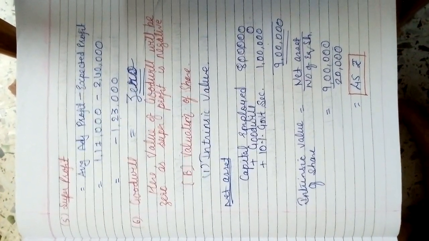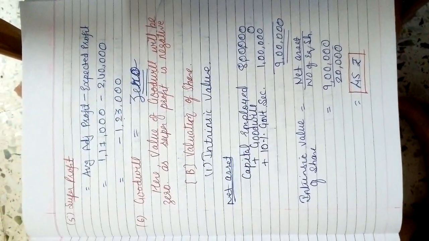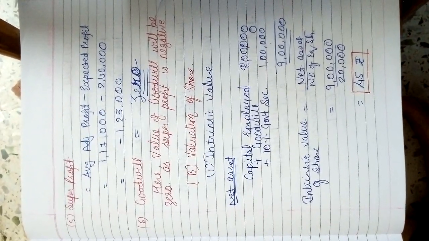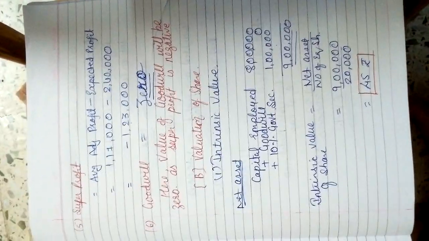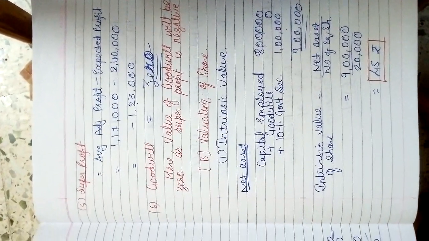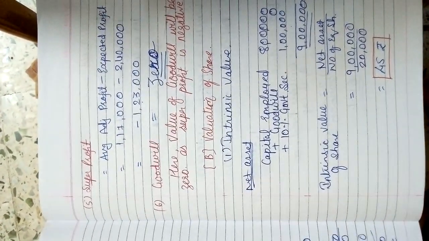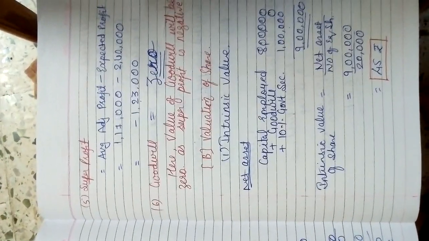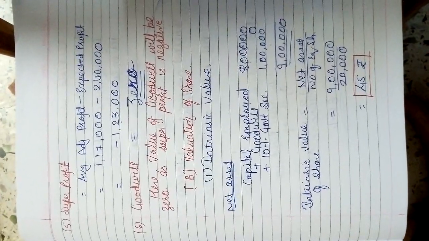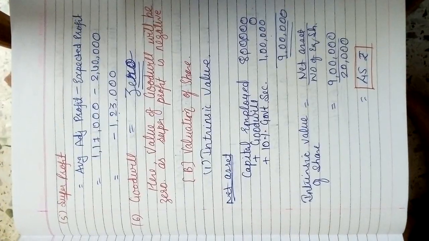So the first, intrinsic value, for that we need net asset. So we have used shortcut method of net asset. Directly we have added government security to the capital employed, right? So this is the shortcut method. The long method or actual method will be, you need to start from land and building, machine, government security, stock, debtors, cash, add all of them, and if there is a positive goodwill, add goodwill as well, right? Then deduct current liability, total liabilities from the same, and preference share capital, you get your net asset.